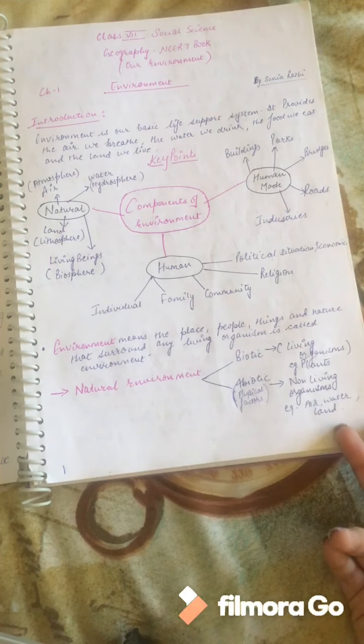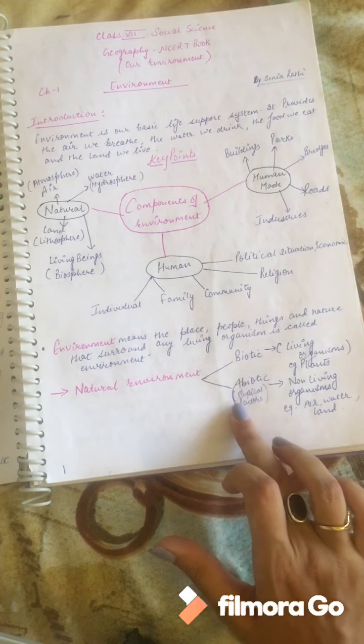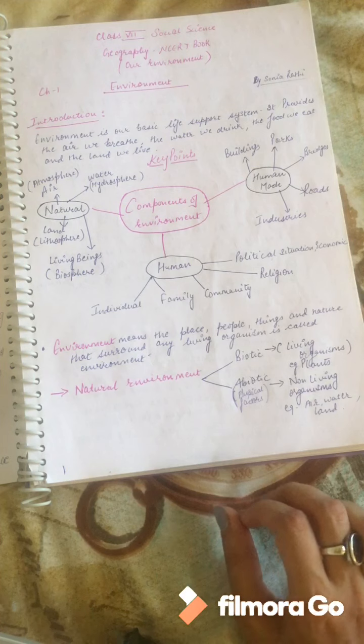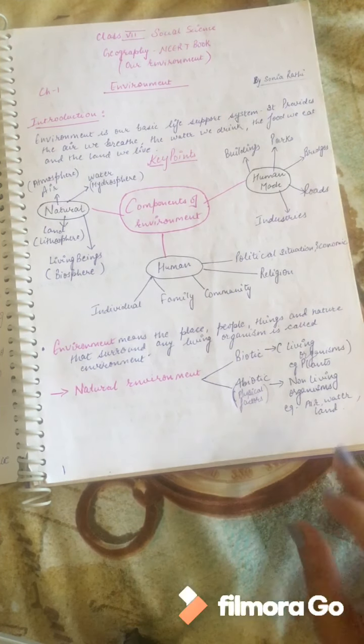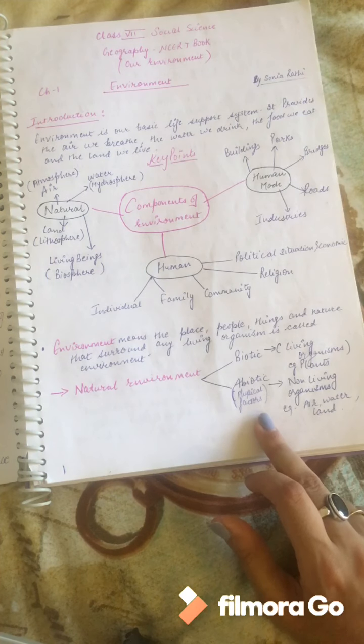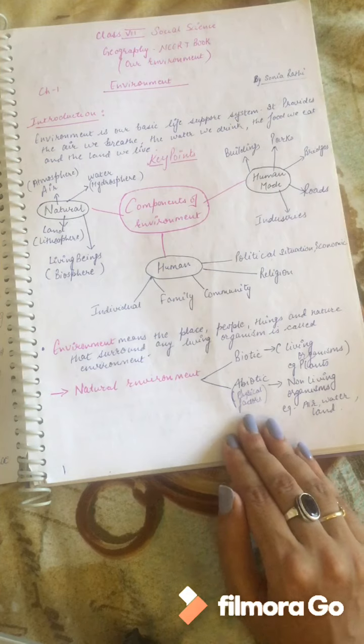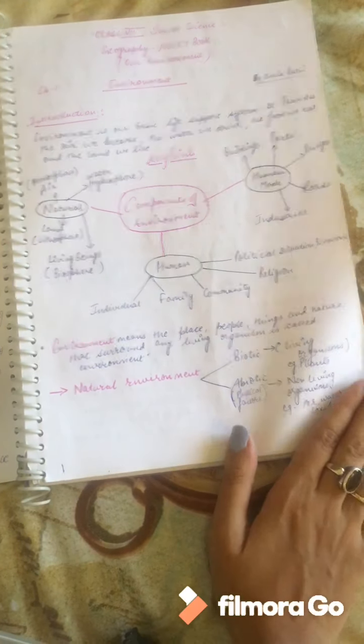All the non-living components come under the abiotic environment. That means air, water, land come under the abiotic component, right? So abiotic component means physical factors, biotic means living organisms.